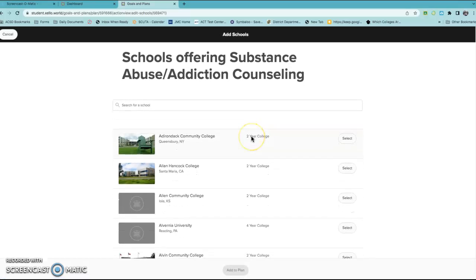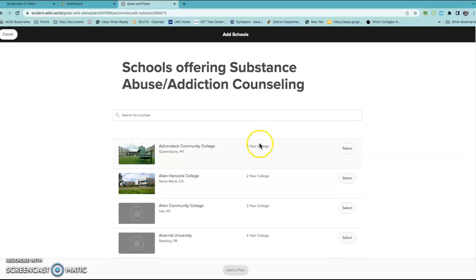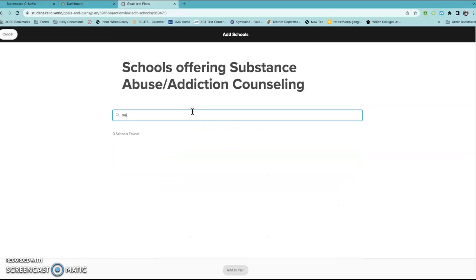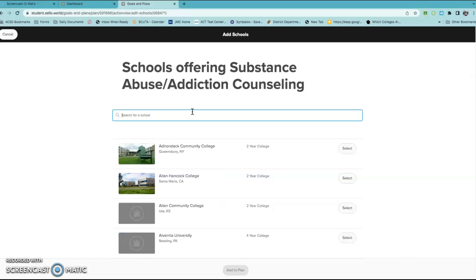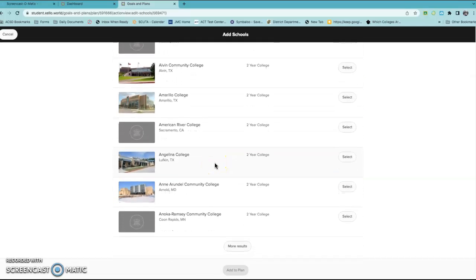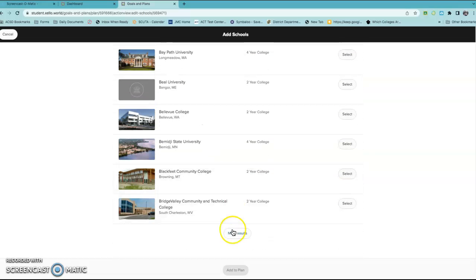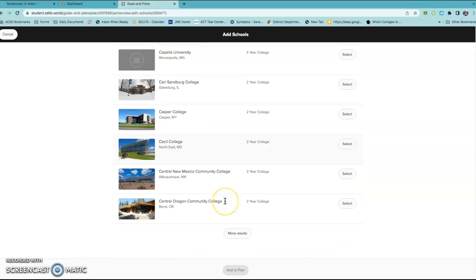So this might be something that you might know outside or whatever. I know that Drake University, oh, maybe they don't. So these would only be, I guess it's mental health. So I would look at all the schools that offer the abuse counseling plan here. If you know of a school, you've done that research.